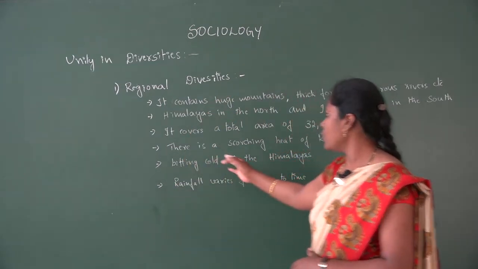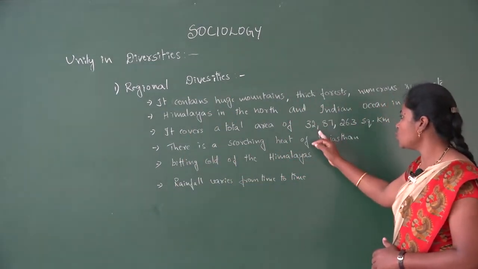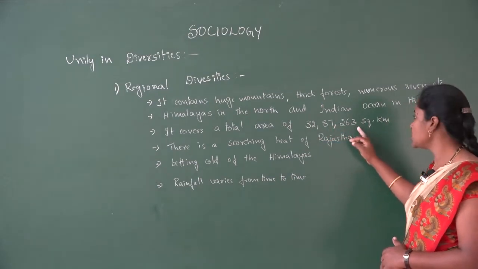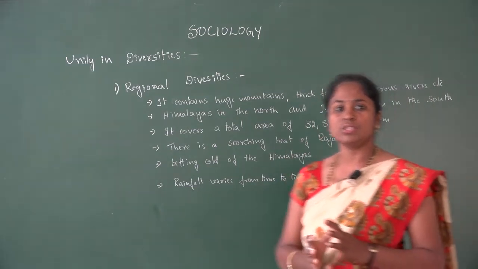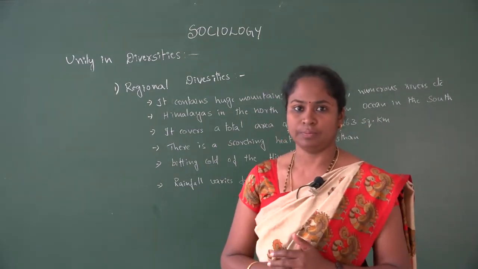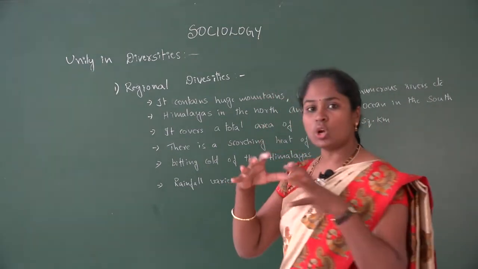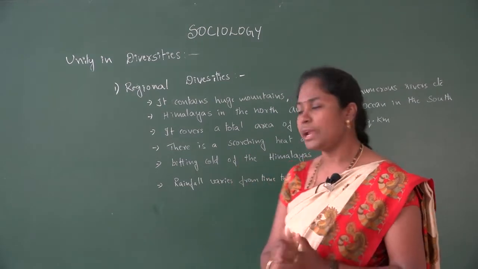It covers a total area of 32,87,263 square kilometers. That is the geographical area we have in Indian society.